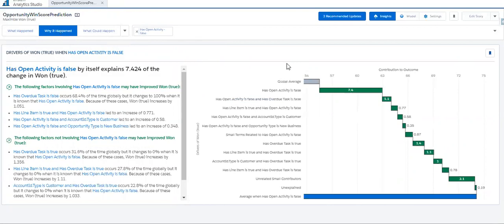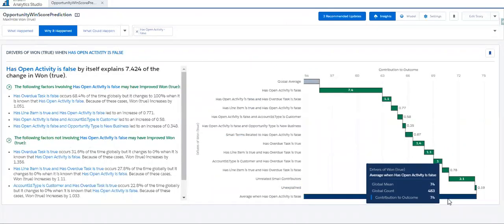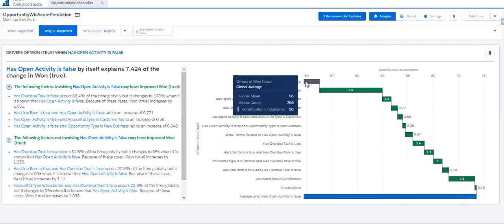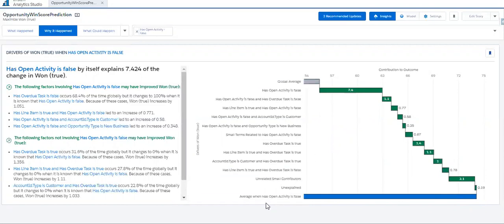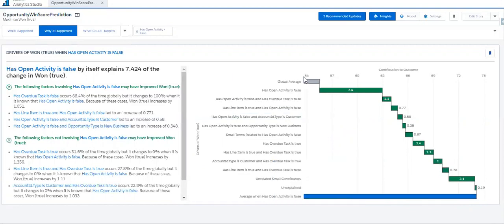Here we can see how has open activity along with other values becomes the highest win percentage, highest win average. The global average of opportunity is 56. But the average of opportunity which has has open activities false is 74 percentage. So how did it become 56 to 74 percentage?